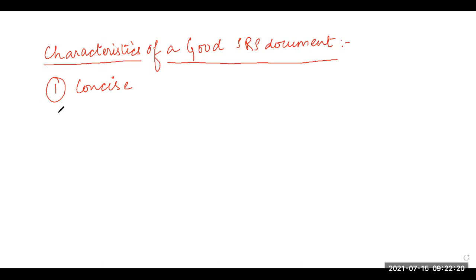Next point is implementation independent. This SRS document should be free of design and implementation decisions.